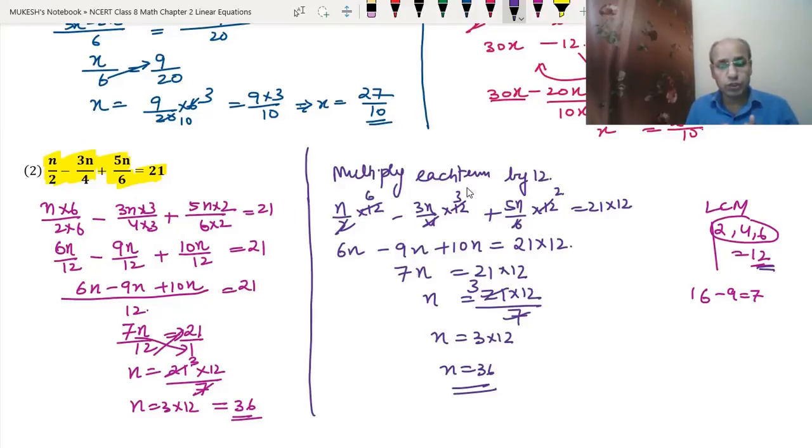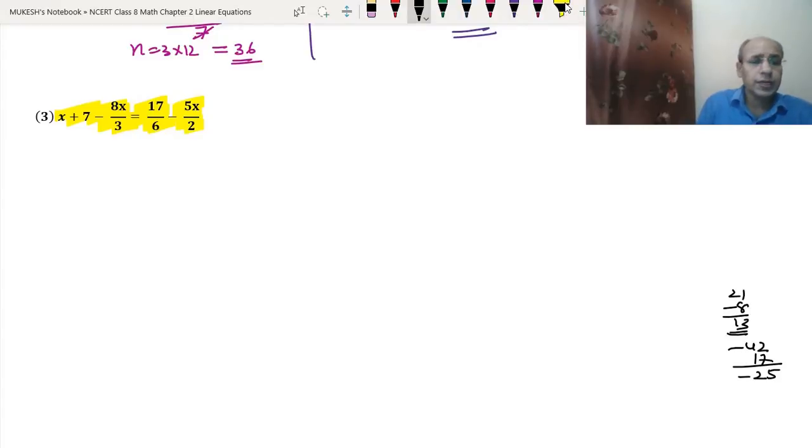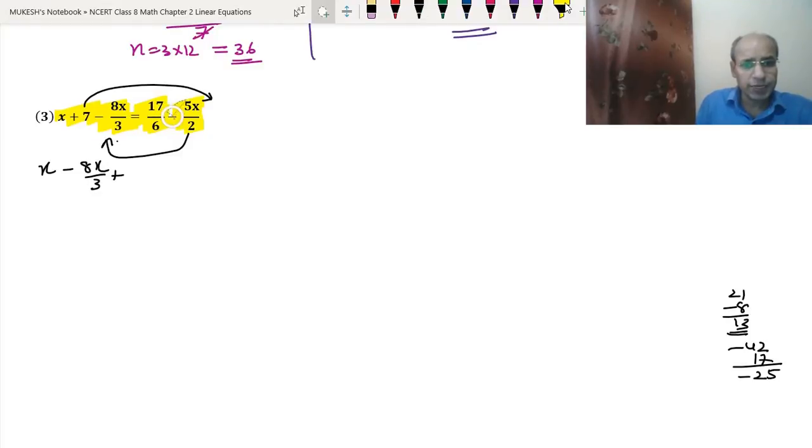Okay, I hope you understood both the ways. We have the third question: x plus 7 minus 8x upon 3 equal to 17 upon 6 minus 5x upon 2. Okay, so what will we do? We will take minus 5x upon 2 to the left hand side and 7 to the right hand side. So we will get x minus 8x upon 3, and then this minus will become plus 5x upon 2 equal to 17 upon 6 minus 7 upon 1. We will write 1 here also.